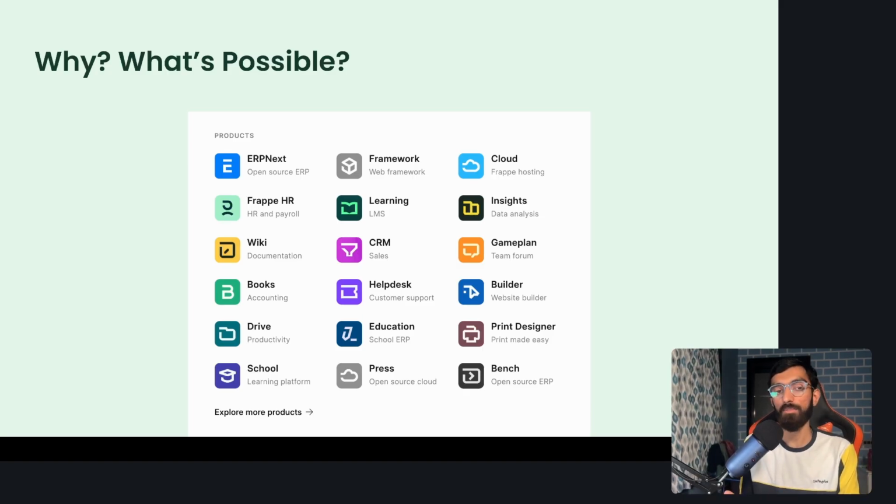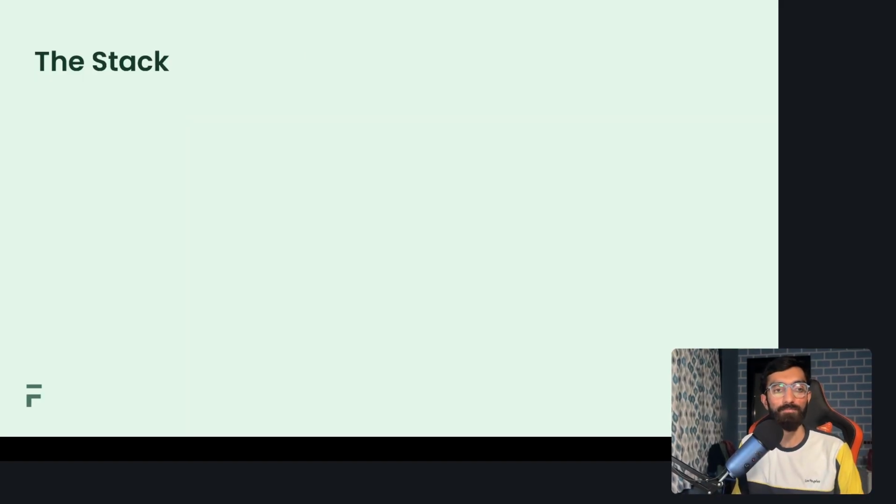And we have built other apps like an LMS, a data analysis tool, a website builder, a lot of them, all of them built on top of Frappe framework. Heck, our own cloud platform runs on Frappe framework.